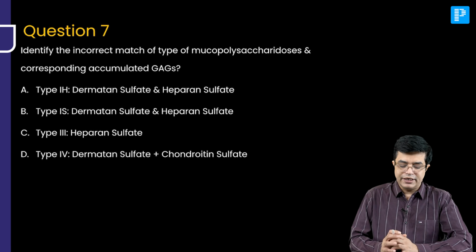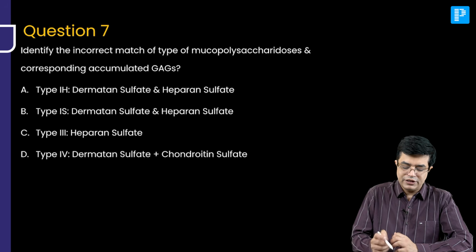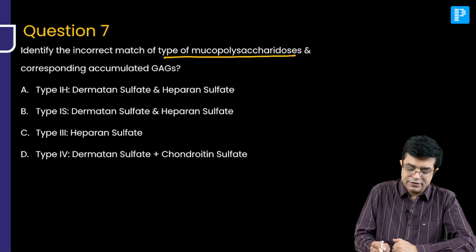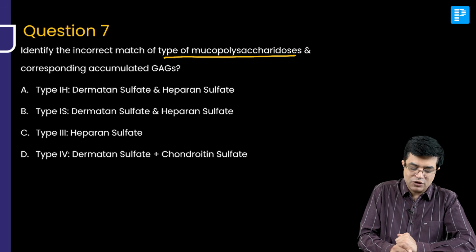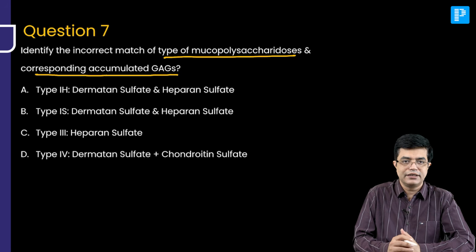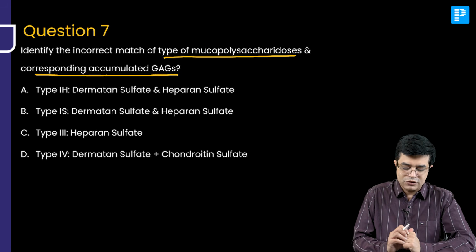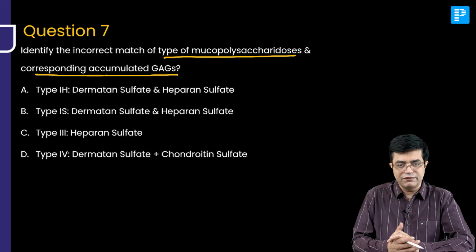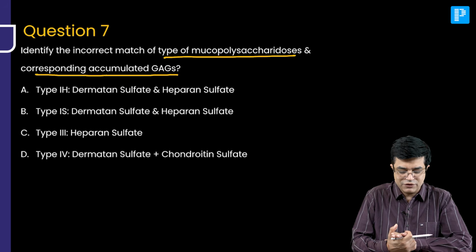Question number 7. Identify the incorrect match of type of mucopolysaccharidosis and the corresponding accumulated GAGs, glycosaminoglycans. So it is based upon a table. We will discuss the table, look at the options one by one.